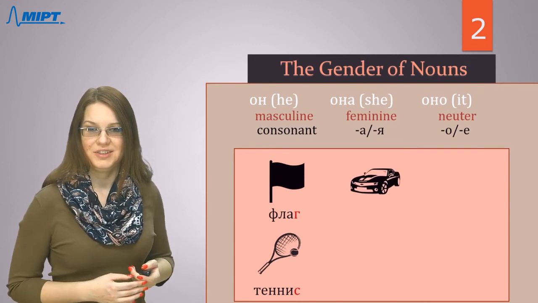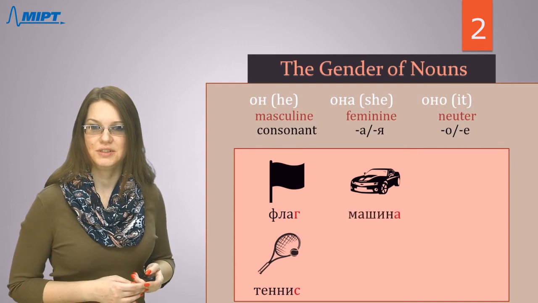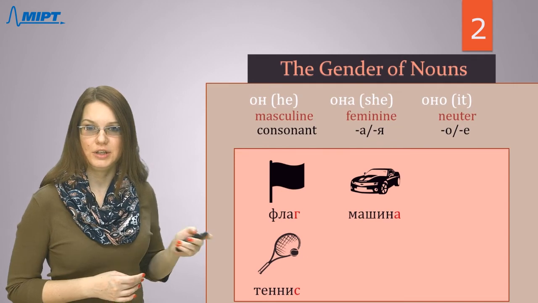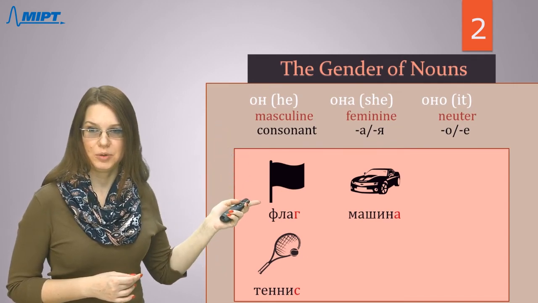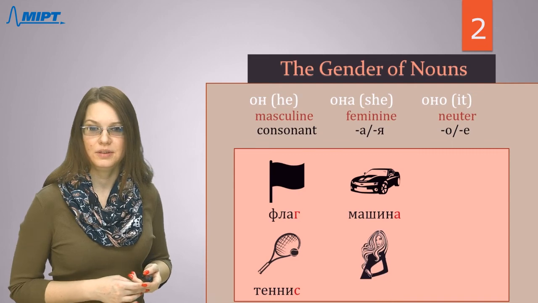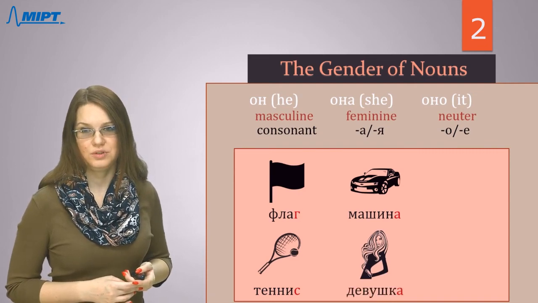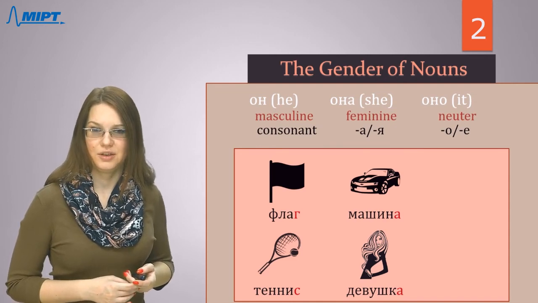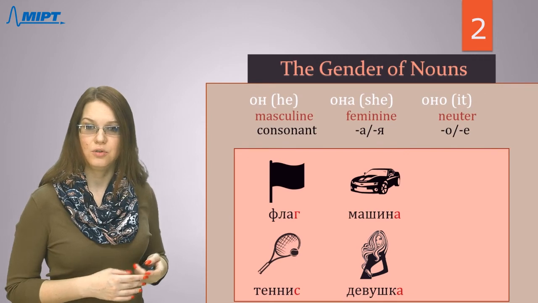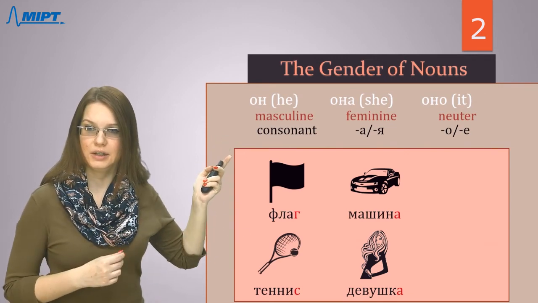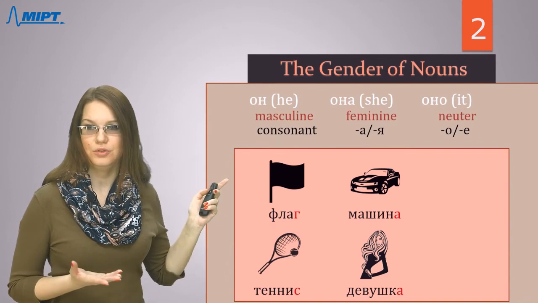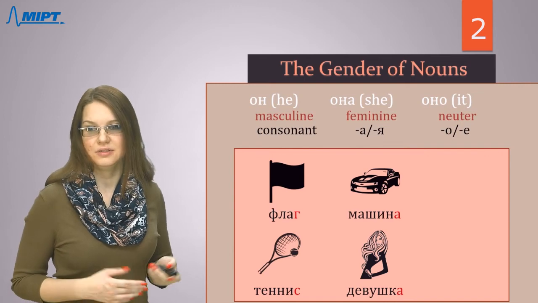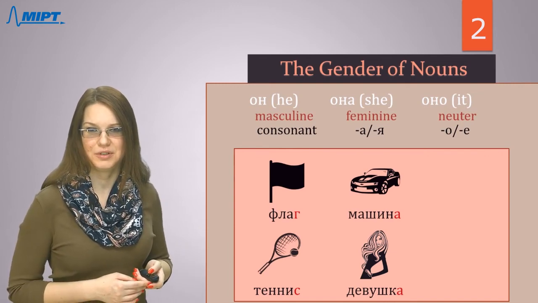Some words for feminine. Look please at this picture. What is it? This is a car. Машина. Машина – это она. It's feminine because of the last letter а. Next picture. Who is it? Девушка. Девушка means a girl. Девушка, of course, it's she. Это она. Logically and according to grammar rule, right? So the last letter is а. And as it's a girl, of course, it must be she.